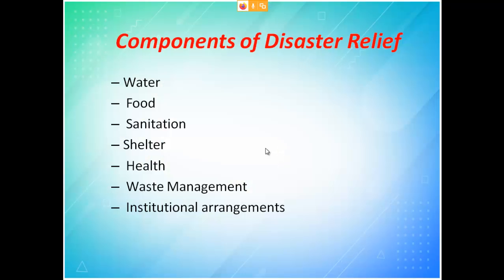Okay, now let us move on to the second topic for today's session, which is components of disaster relief. Disaster relief is how you are going to come out of the disaster. So you have to supply water, you have to supply food. Even if a cyclone or flood has occurred, I cannot ask the people to consume that water because it will be contaminated.